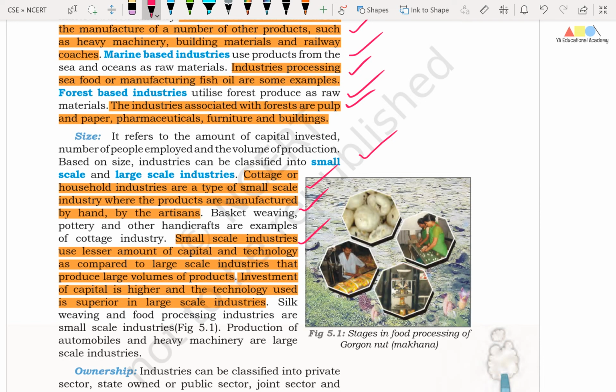Right friends, the small scale industries use lesser amount of capital and technology as compared to the large scale industries that produce large volumes of products. And similarly, investment of capital is higher and the technology used is superior in large scale industries. Friends, in this picture you can see some of the cottage industries.